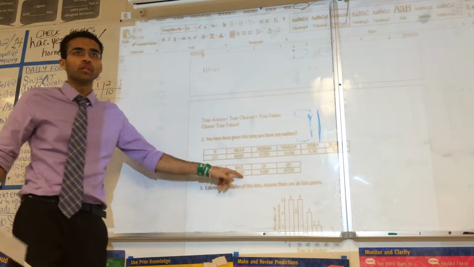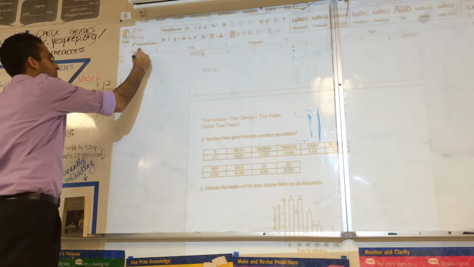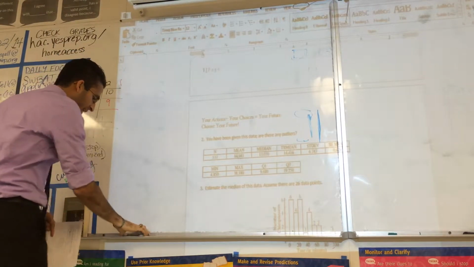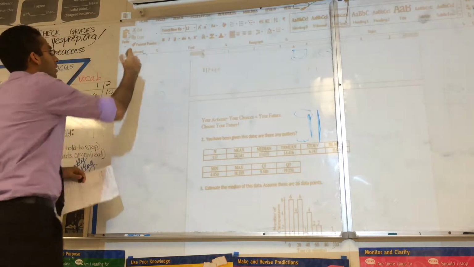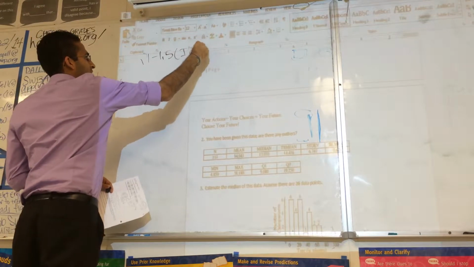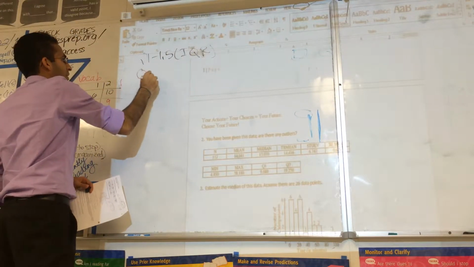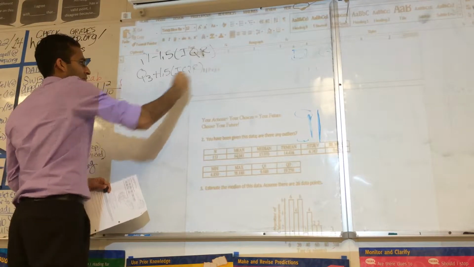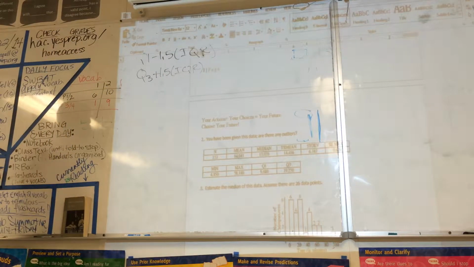38.180 is absolutely an outlier. Why? I hope people remember the formula. Q1 minus 1.5 times IQR. We see if there are numbers smaller than that. And then Q3 plus 1.5 times IQR. We see if there are numbers bigger than that.